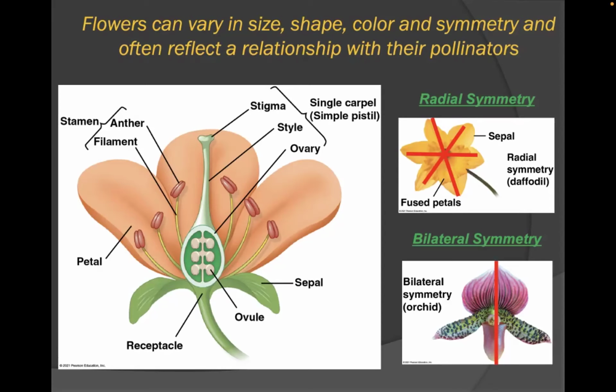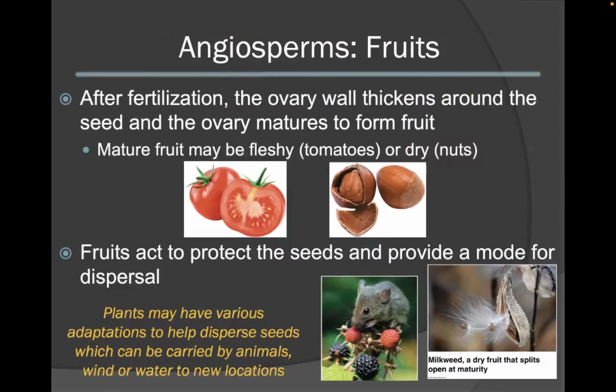Within the flower you can have different types of symmetry: bilateral symmetry as represented in the orchid, or radial symmetry that is represented in the daffodil. Another characteristic of angiosperms is the ability to produce fruit. After fertilization, the ovary wall will thicken around the seed to protect it. This will allow for the ovary to mature, which eventually forms fruit. Fruit can be fleshy, as in tomatoes, or dry, as in nuts.